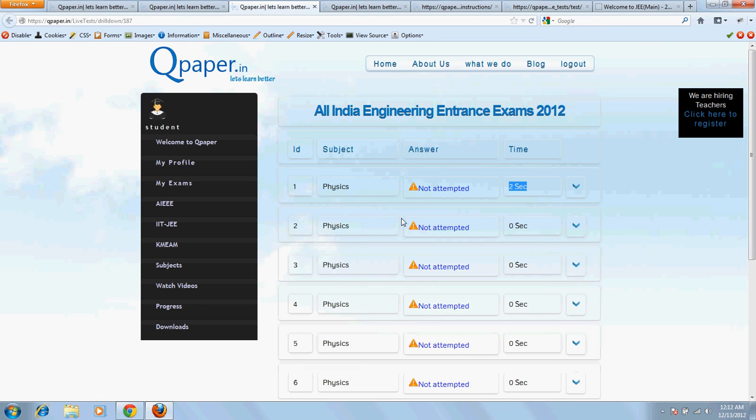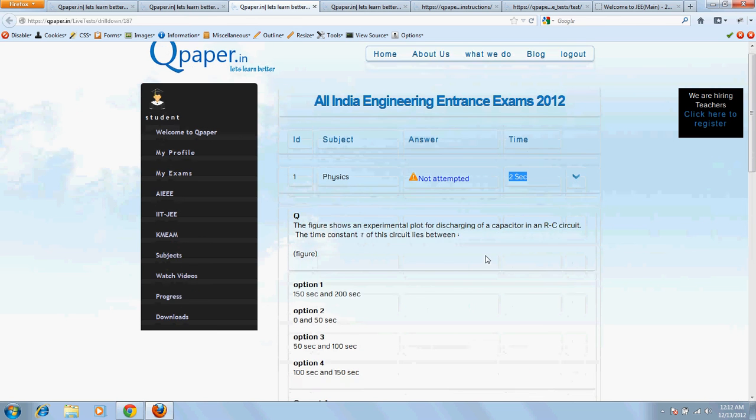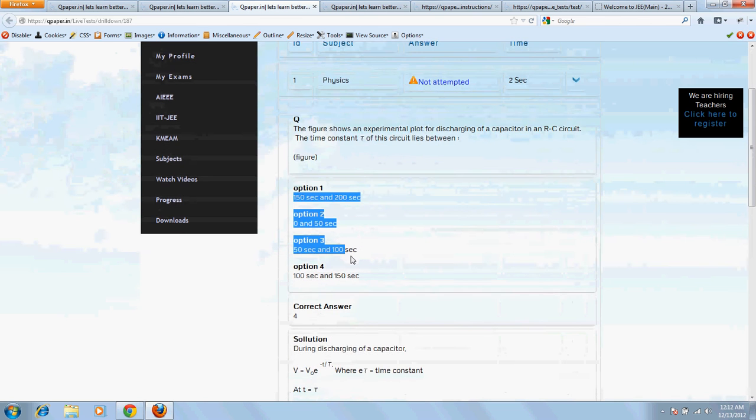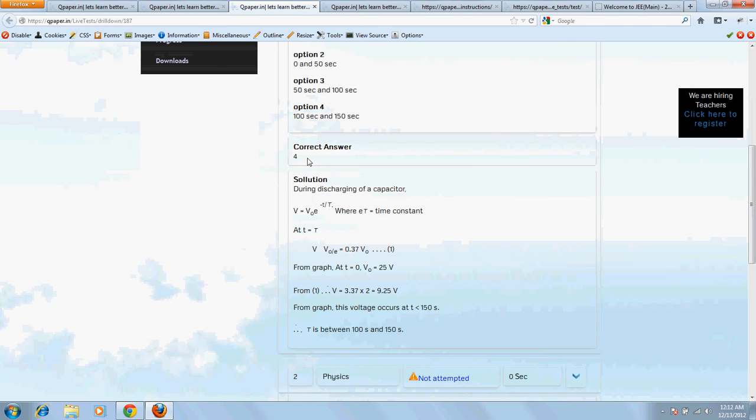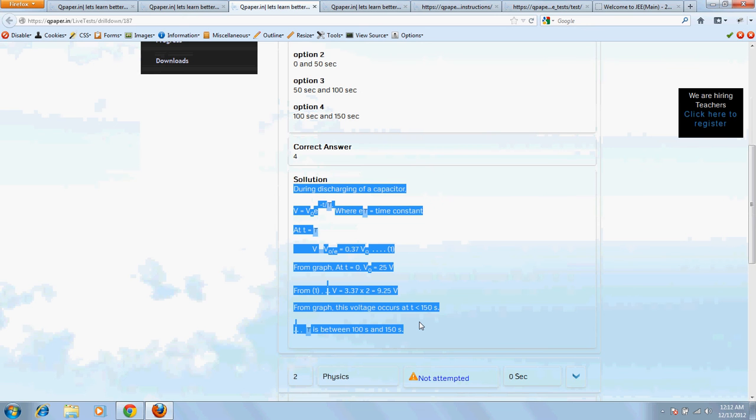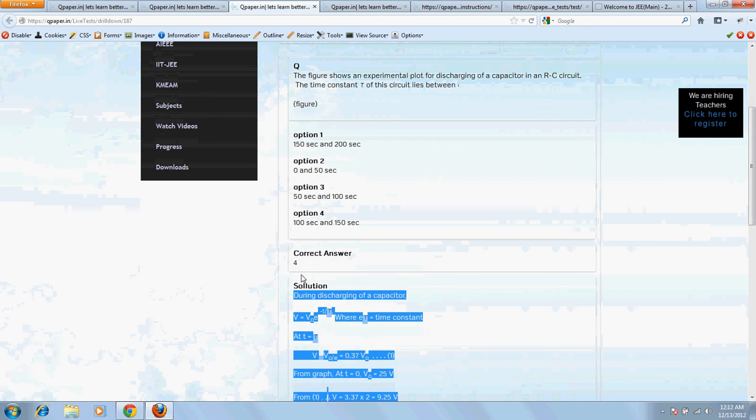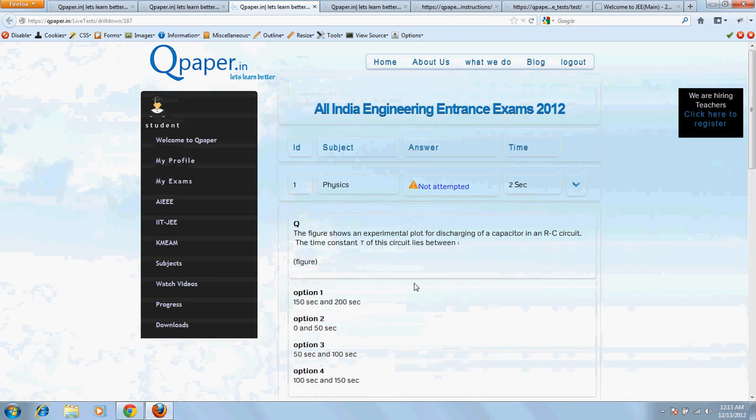This will basically tell the student a time-based analysis where student can understand how much of time he spent on different questions, because entrance exams is all about handling your time. Now I can click on this and see the question and the full options, and then I can see the correct answer and also a brief description about how to arrive on the particular answer.